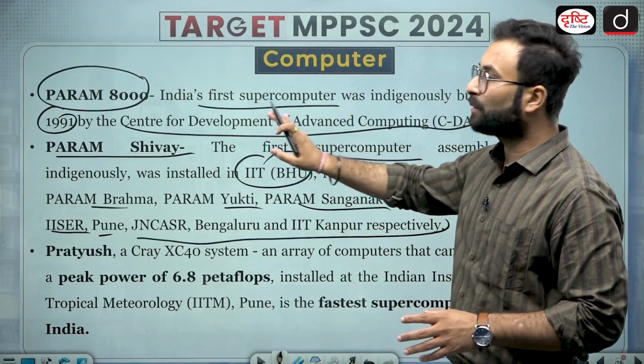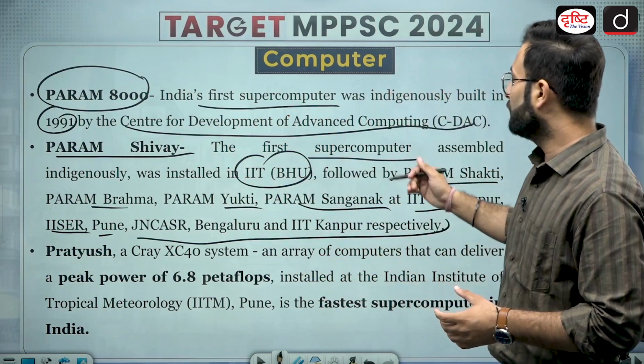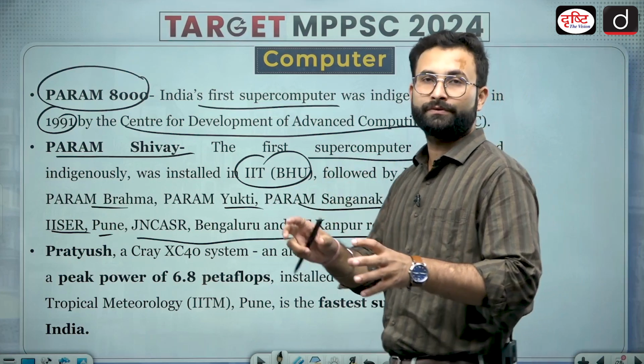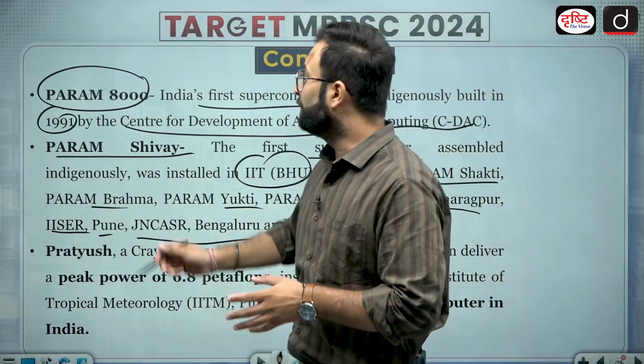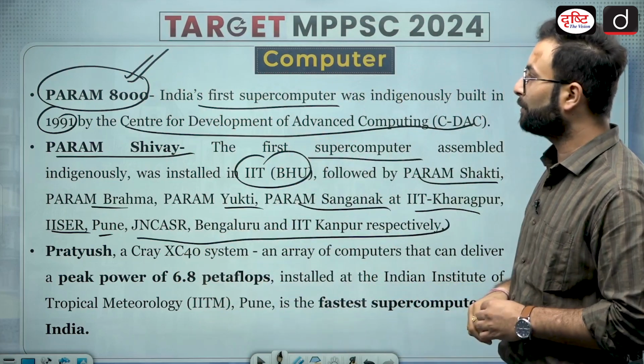Okay, now you have to remember just the names. Just know that there is Param 8000, Param Shivay, and then Param Shakti, Param Brahma, Param Yukti, Param Sanganak. These are all supercomputers. Okay, this is important for you. Param 8000 was the first supercomputer developed by CDAC.